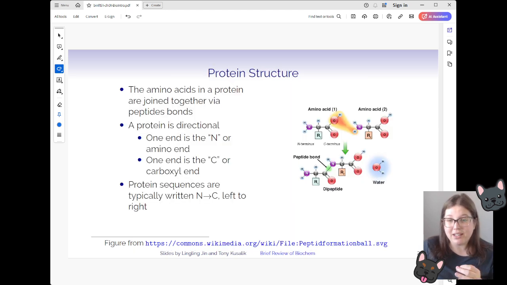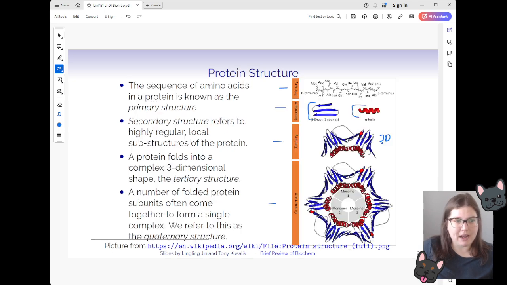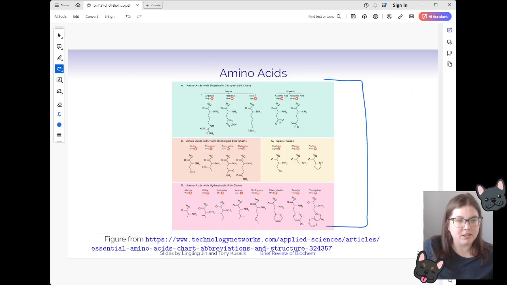So proteins and peptide strands, those primary structures, are very similar to DNA in the sense that they are also directional. So they are going to have an N or an amino end as well as a C or a carboxyl end. And that goes back, so if I scroll back one slide here, up here, you'll see that